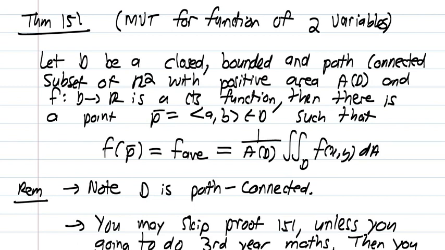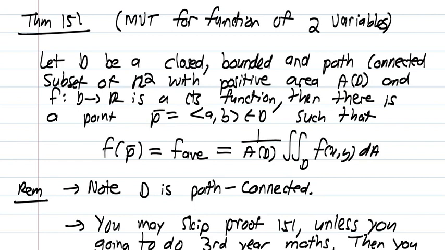Let D be a closed, bounded and path connected subset of R2 with positive area A(D), and F is a map from D to R, which is a continuous function. Then there is a special point P in set D such that if you evaluate F at that point, it is F average, which we define as 1 over the area of D times the double integral of F over D. So the mean value theorem says that under the correct conditions, there is a point in the domain D where if you evaluate F at that point, it is equal to F average.